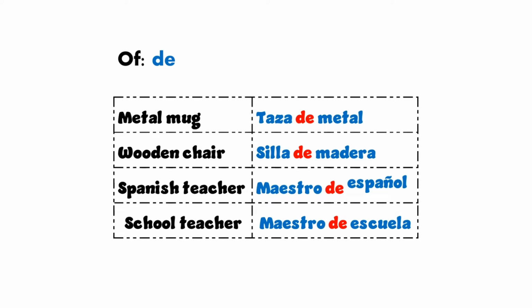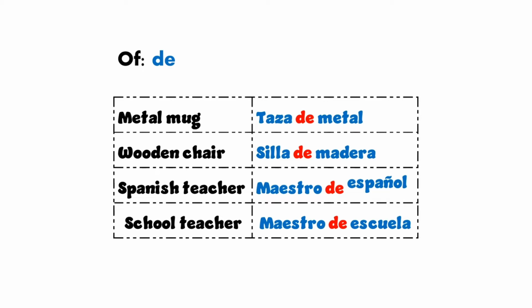English teacher will be maestro de inglés. The next example is school teacher. That one will be maestro de escuela. Perfect. And we also use de when, for example, something belongs to someone else. We are going to see an example for that later.